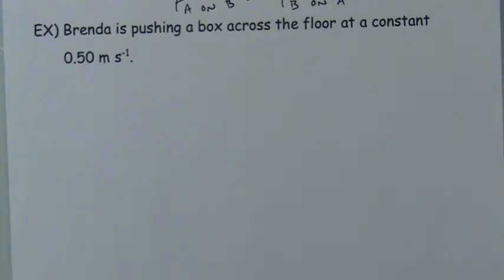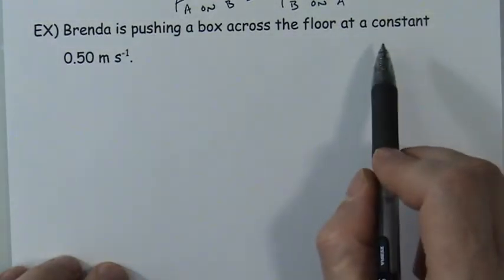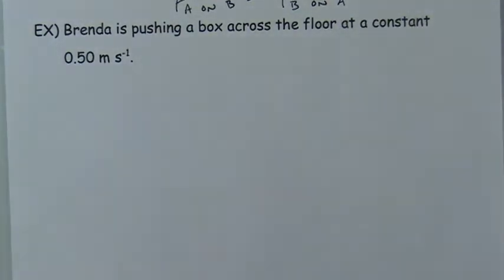It's going to be super important to think about how the action-reaction force, the law, I should say, is different from the first law. So I'm going to look at this example of Brenda pushing a box across the floor at 0.5 meters per second. So this is an example of no acceleration in any direction. The box is not accelerating up or down, and the box is not moving left or right.